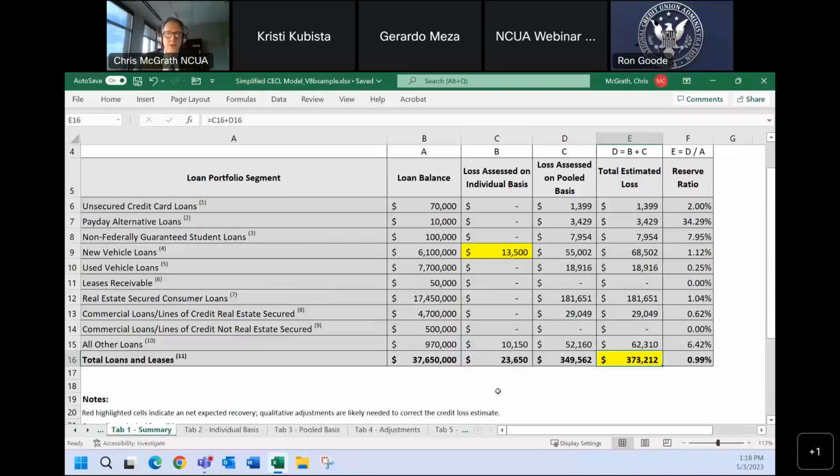And all we're doing here is taking your specific reserve plus your general reserve, getting to that value, and tabs 2 and 4 document how we got to that number.